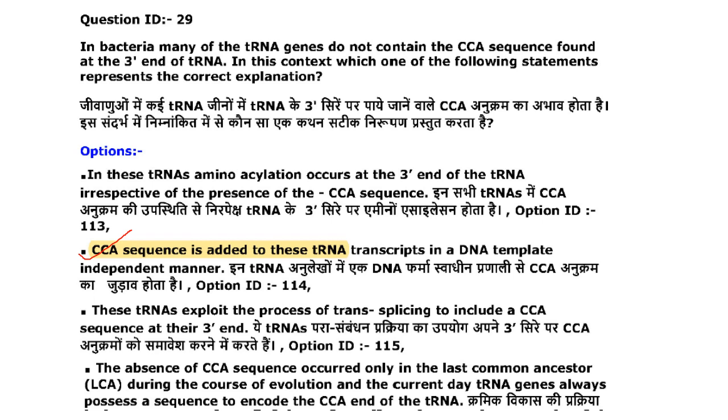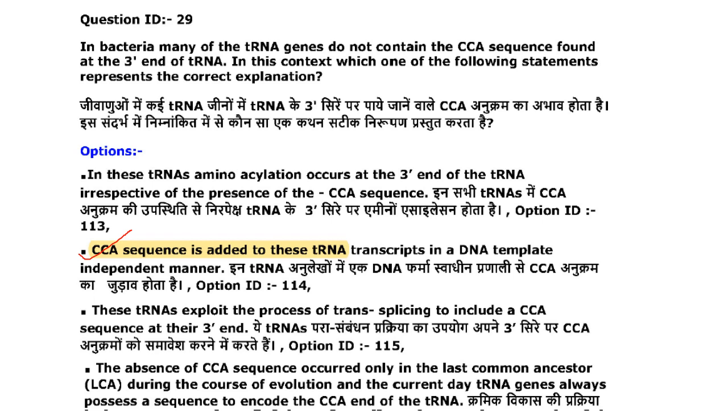Then next one. In bacteria, many of the tRNA genes do not contain the CCA sequence found at the 3' end of the tRNA. In this context, which one of the following statements represents the correct explanation? In these tRNAs, aminoacylation occurs at the 3' end of the tRNA irrespective of the presence of CCA sequence.